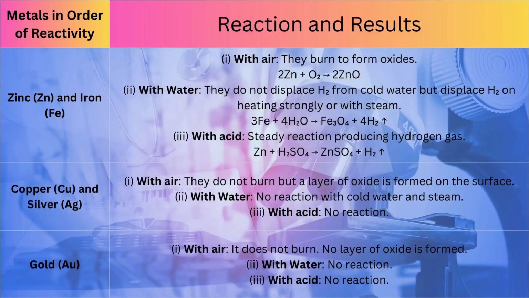Zinc, Zn, and iron, Fe. Reaction and results. 1. With air, they burn to form oxides. 2Zn + O2 = 2ZnO. 2. With water, they do not displace H from cold water but displace H on heating strongly or with steam. 3Fe + 4H2O = Fe3O4 + 4H2. 3. With acid, steady reaction producing hydrogen gas. Zn + H2SO4 = ZnSO4 + H2.